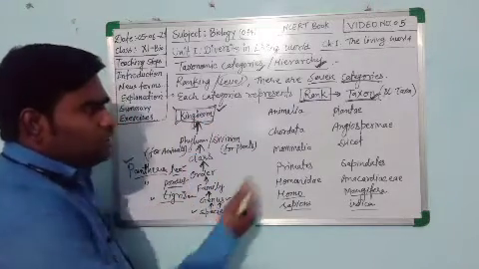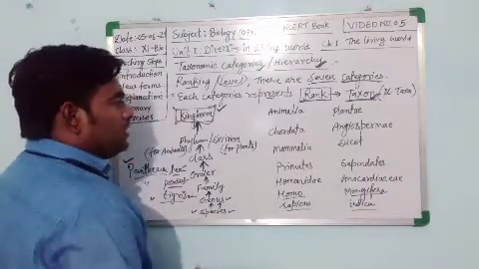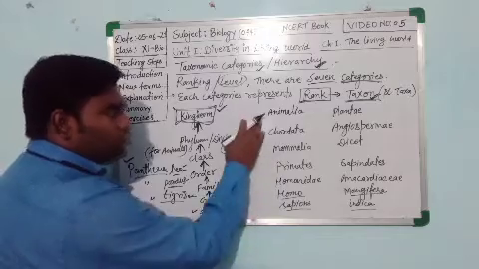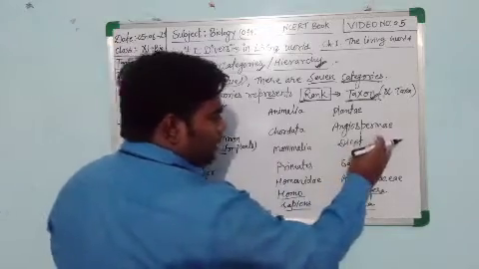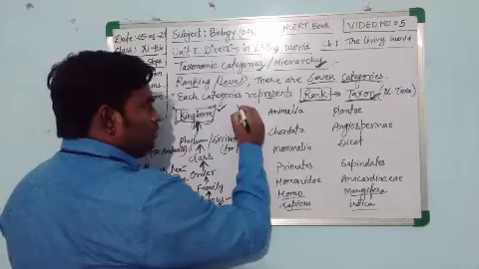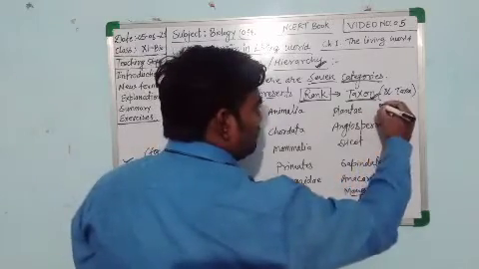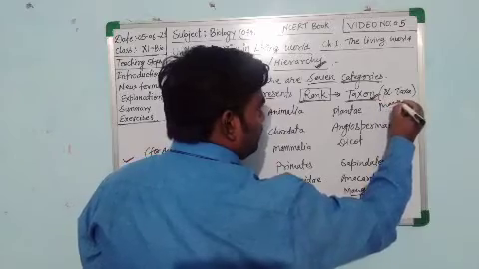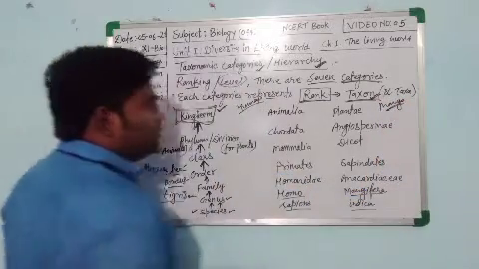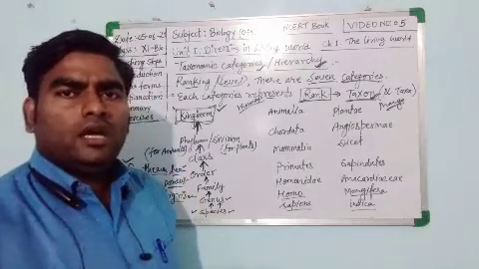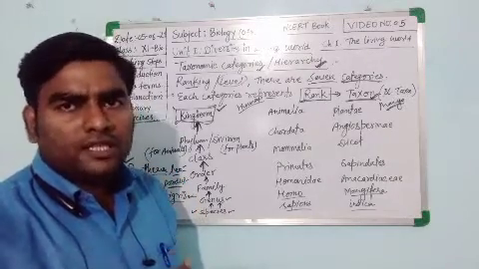Just see two examples I took here. One is the scientific or biological classification or taxonomical hierarchy of humans, and one is of the mango. This is the taxonomical classification of human which is given in the NCERT book, and this is for mango. It is given in Table 1.1, and there you can see the hierarchical classification of other plants and animals as well.